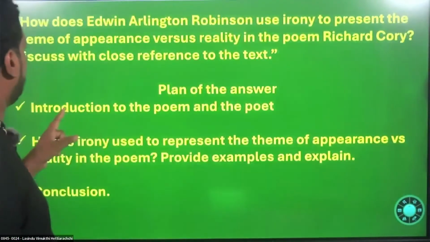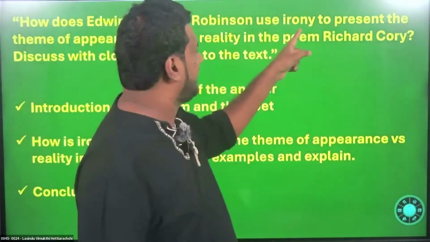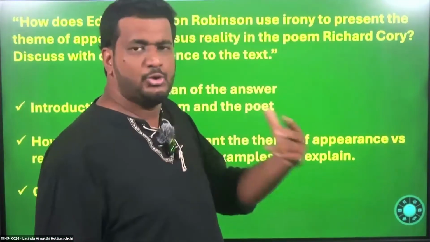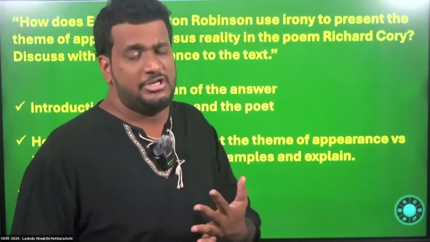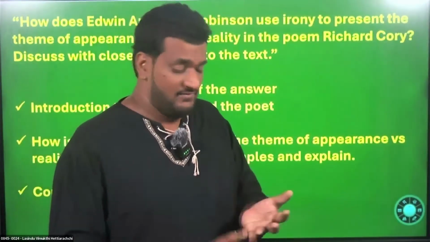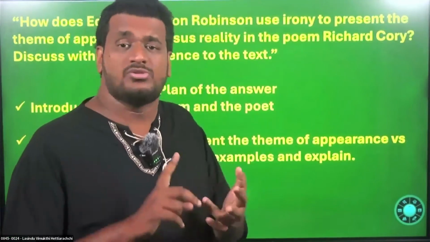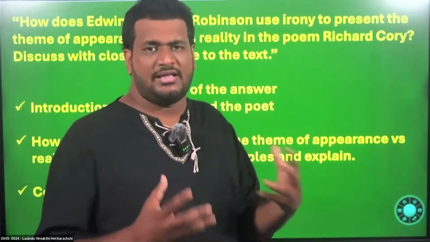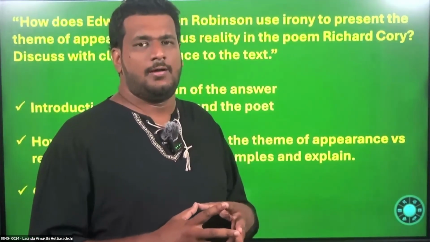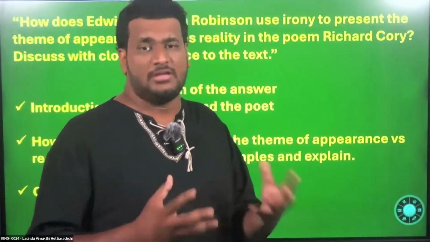So here basically we can pay our attention to the word irony. You know what we mean by irony, right? Irony, there are three types of irony in English literature. We have verbal irony, we have dramatic irony, and we have situational irony, right? So here we can find situational irony, right? Situational irony can be seen here, not the dramatic irony, not the verbal irony.